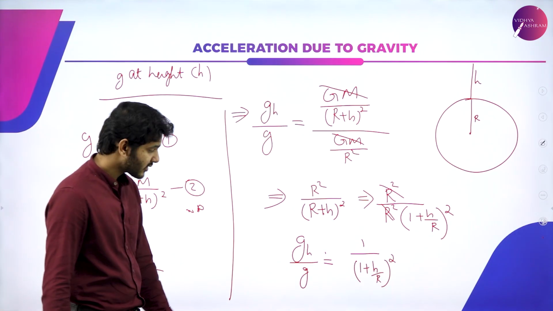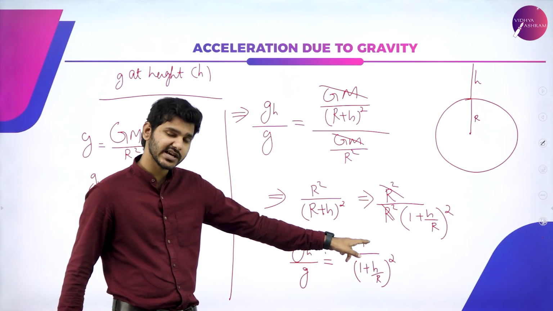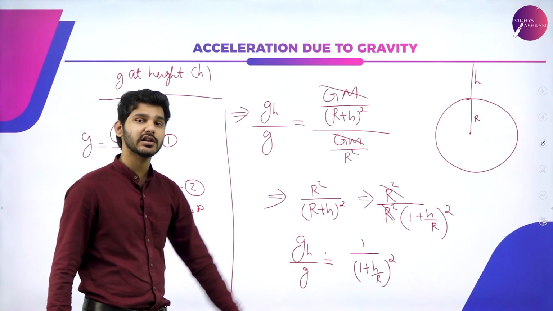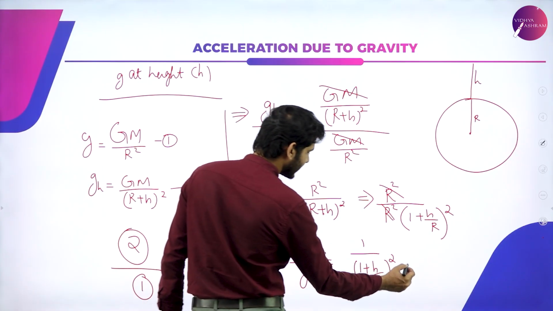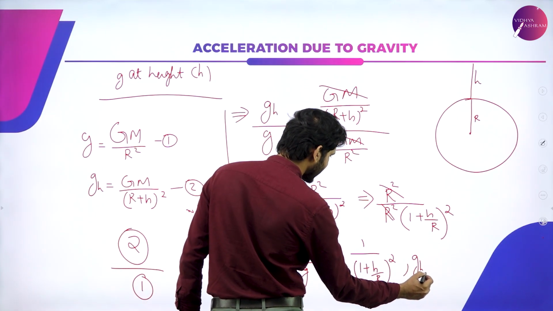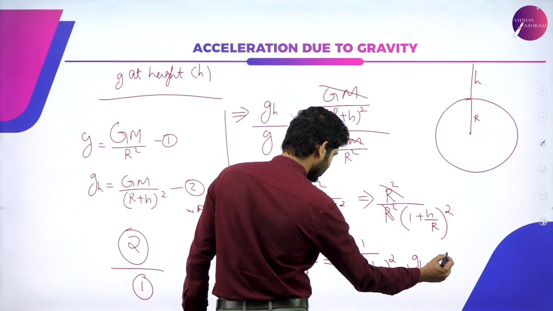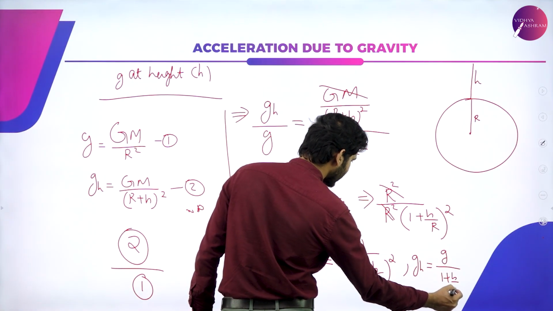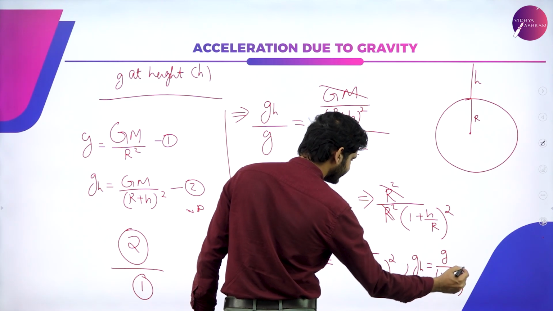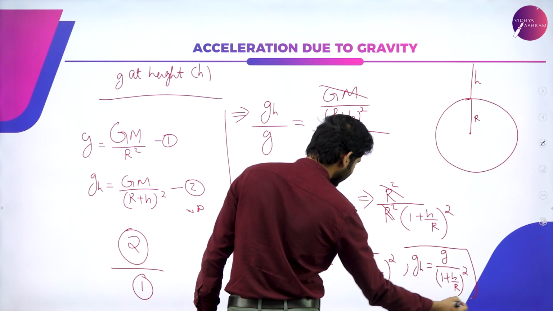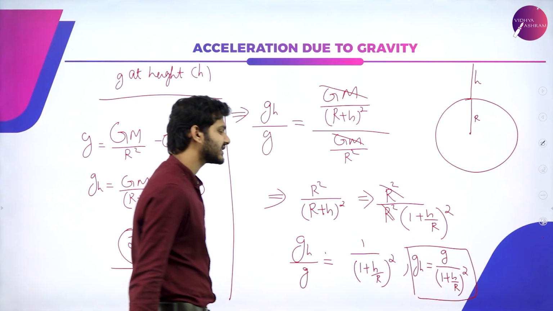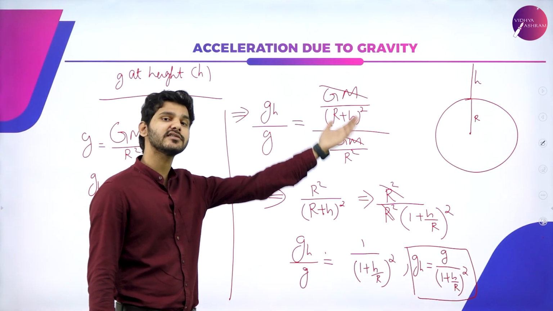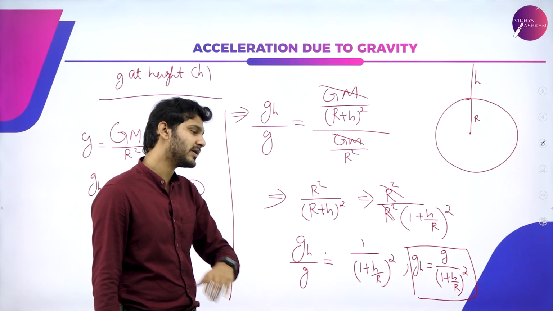Or simply, if I move this g over here, I have an equation for acceleration due to gravity at a particular height, which means I can write this as gh is equal to g by (1 plus h by r) whole square. So I have an expression for acceleration due to gravity at a particular height from Earth's surface. This is generally applicable anywhere.